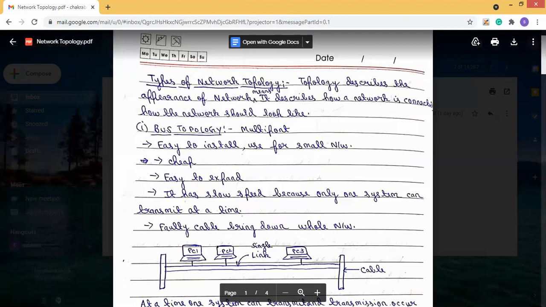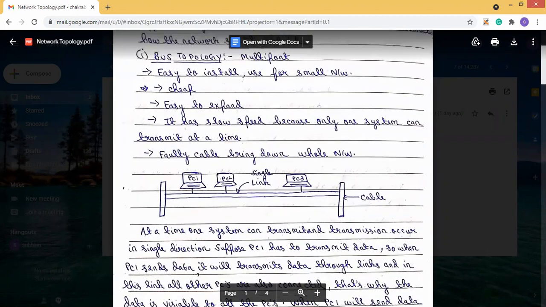And a faulty cable brings down the whole network. If there is a problem in the cable, then the whole network will be disturbed. That is the disadvantage of the bus topology. These 2 disadvantages are present in the bus topology. One is slow speed, because only one system can transmit at a time. And if there is a problem in the cable, then the whole network will be disrupted.